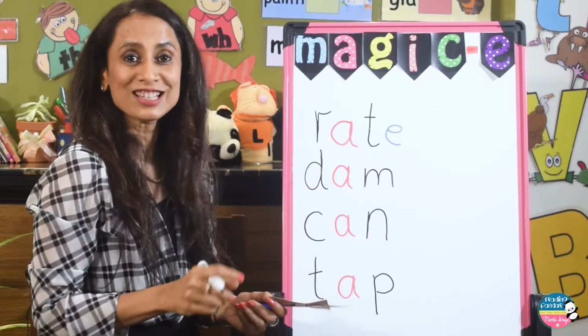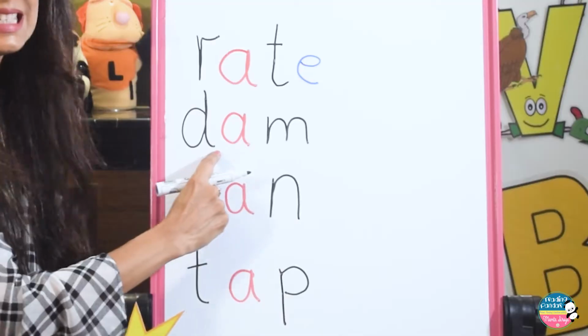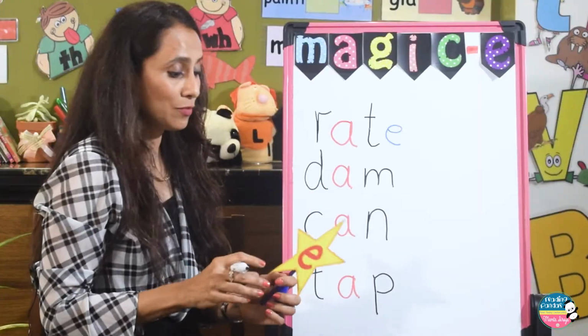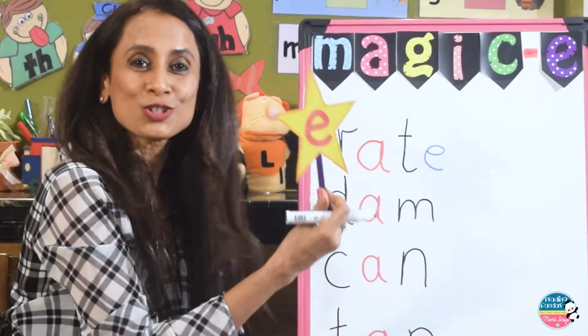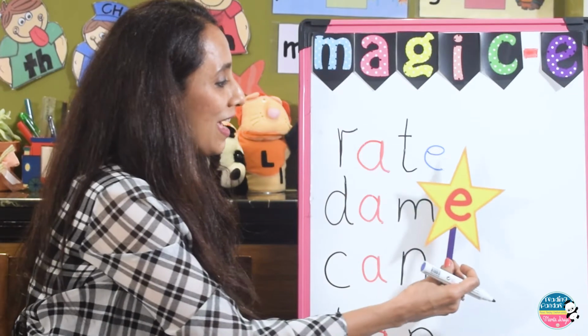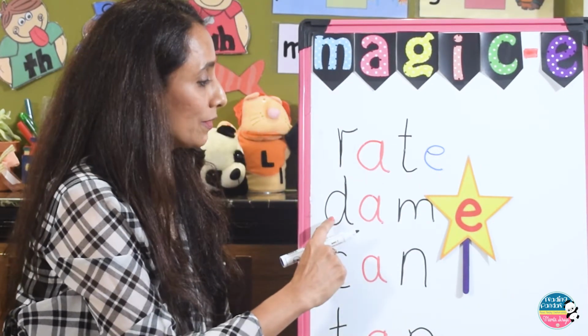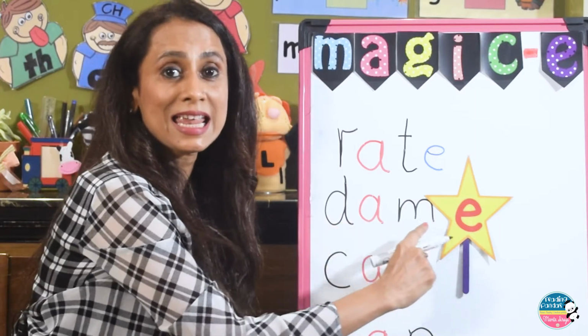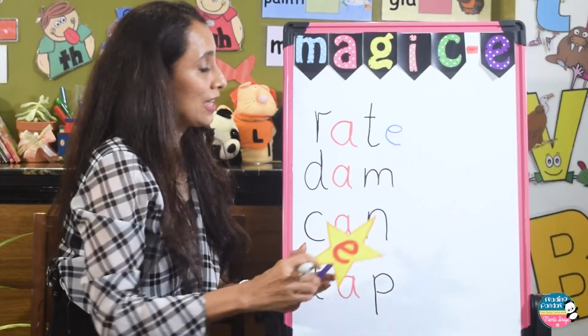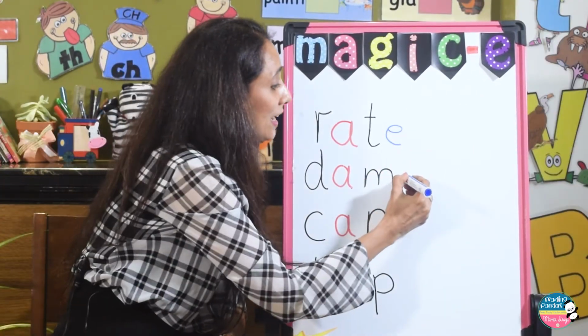Now let's move on to the next one. The word is dam and Magic-E will tap onto the short vowel sound and it'll turn into a long vowel sound and the word will be dame. But the A turned into A.